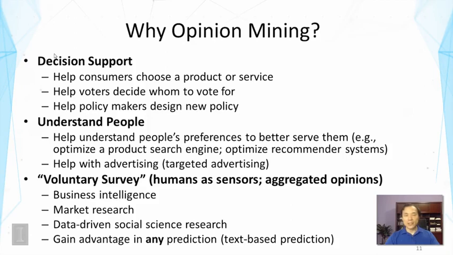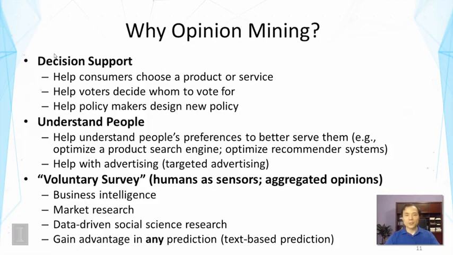Now, this is directly related to humans as sensors, and we can usually aggregate opinions from a lot of humans to assess the general opinion. Now, this would be very useful for business intelligence, where product manufacturers want to know where their products have advantages over others. Right? What are the winning features of their product, or winning features of competitive products?